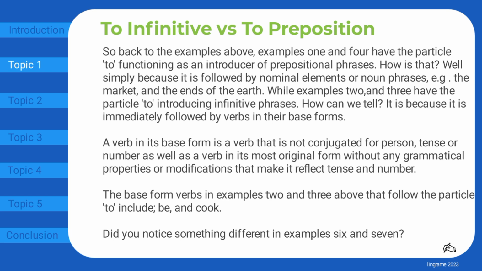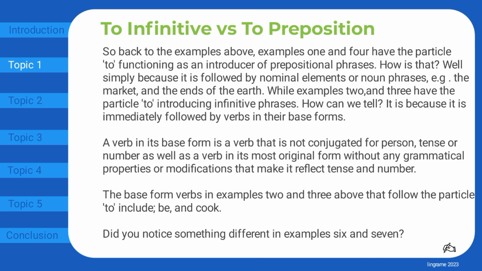A verb in its base form is a verb that is not conjugated for person, tense, or number, as well as a verb in its most original form without any grammatical properties or modifications that make it reflect tense and number. The base form verbs in examples 2 and 3 above that follow the particle to include be and cook.